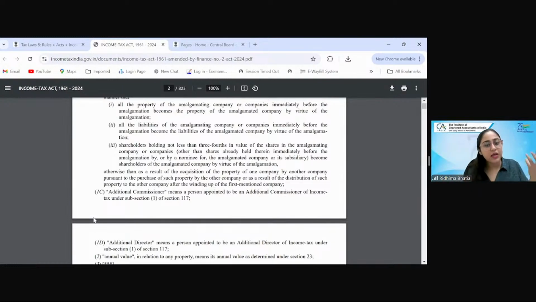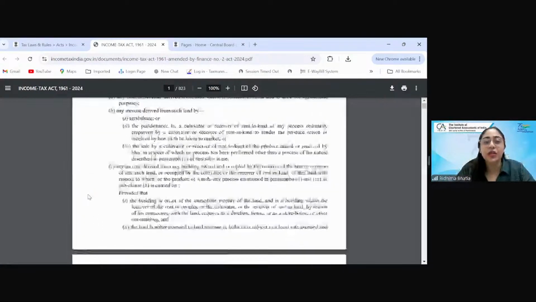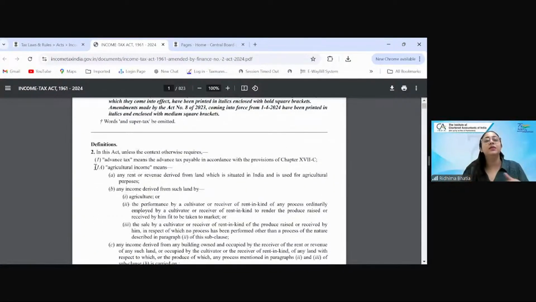No, it's not there. I have to just randomly come to 1C because I have to understand what is the additional commissioner. So this is a independent para in itself, independent provision itself. So that's why it is section 2, clause 1C, not subsection 1C. Why? Because section 2, each division itself is a independent division and is not dependent on other. Clear? Trust me, CA बनने के बाद भी a lot of people do not know this.